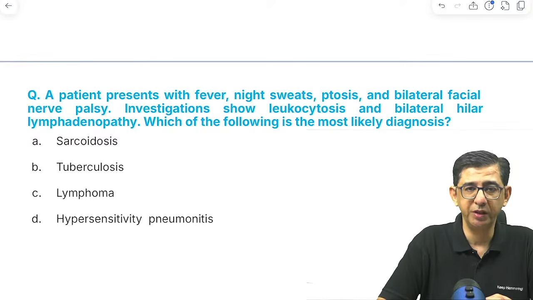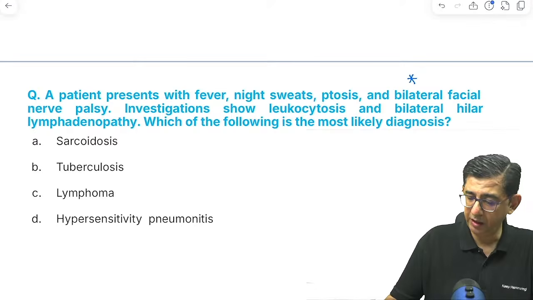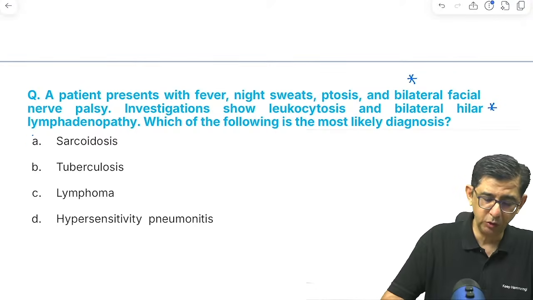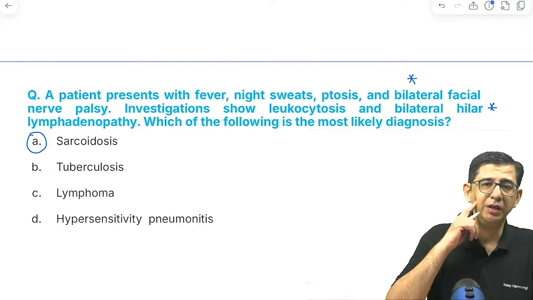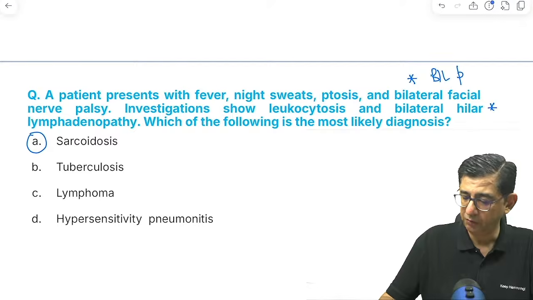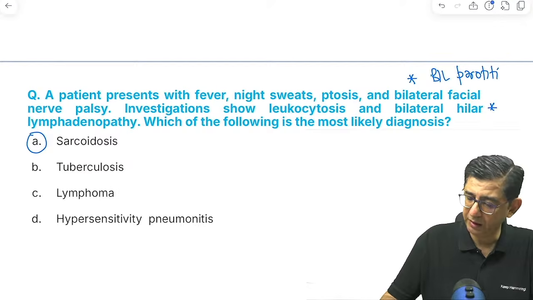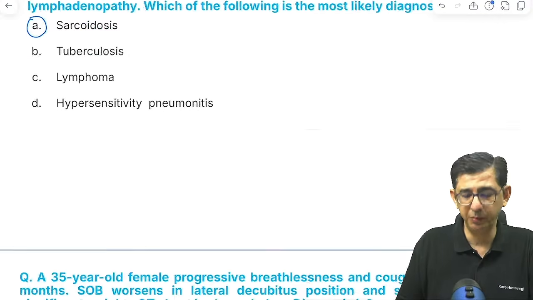Next is a patient who presents with fever and night sweats. I was thinking about TB, but there is bilateral facial nerve paralysis and bilateral hilar lymphadenopathy. Both of these pointers go towards sarcoidosis. Hilar lymphadenopathy is present in the patient, and bilateral parotitis will explain the bilateral seventh nerve paralysis developing in the patient, and the answer would be sarcoidosis.